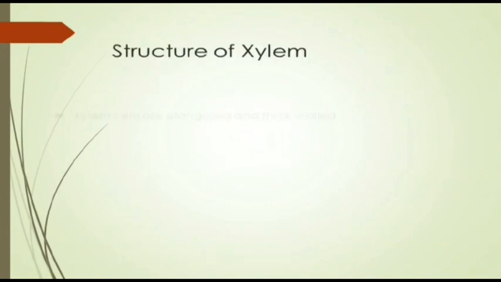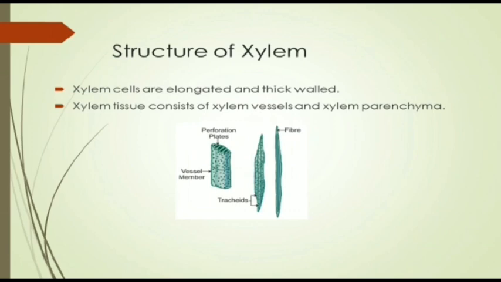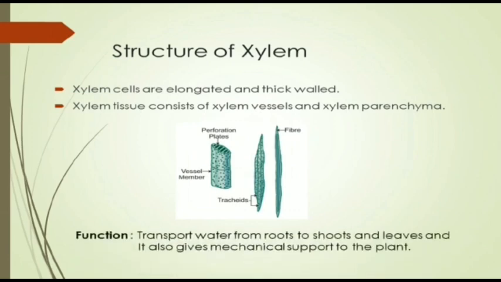Now let's talk about the structure of xylem. Xylem cells are elongated and thick-walled. Xylem tissue consists of xylem vessels and xylem parenchyma. And the function of xylem is to transport water from the roots to the shoots and the leaves, and it also gives mechanical support to the plant.